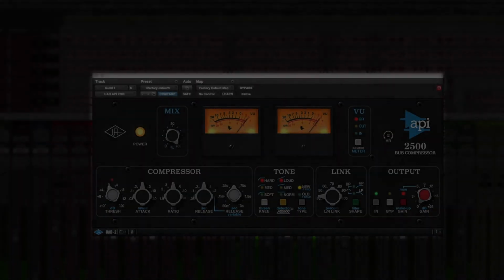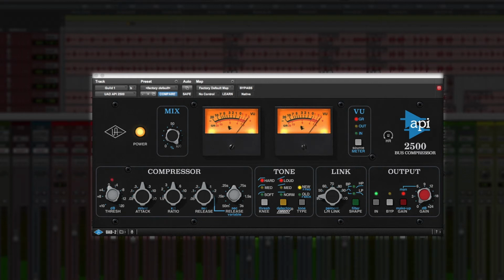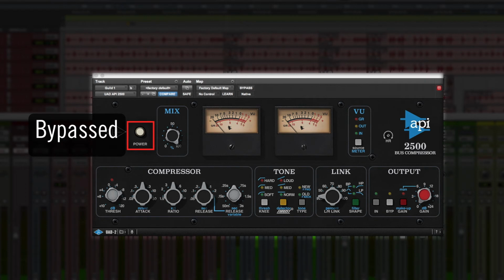On guitars, vocals, and other melodic instruments, the 2500 can really help shape the envelope and get sounds to gel. Here, we'll highlight the articulation of the rhythm guitar.